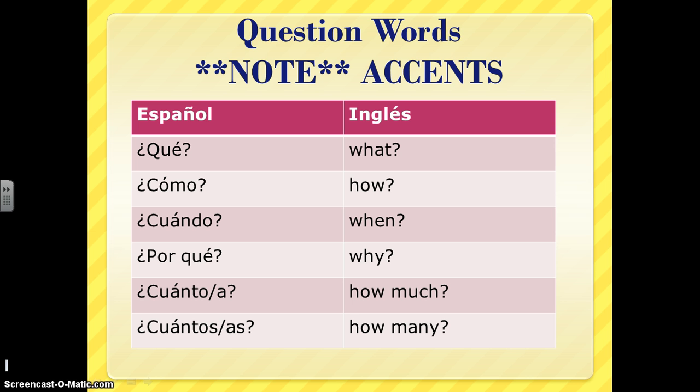So we've got qué, what, cómo, how, cuándo, when, por qué, why, cuánto or cuánta, how much, the plural form of that, cuántos and cuántas, how many. Notice those are going to agree in gender and number.